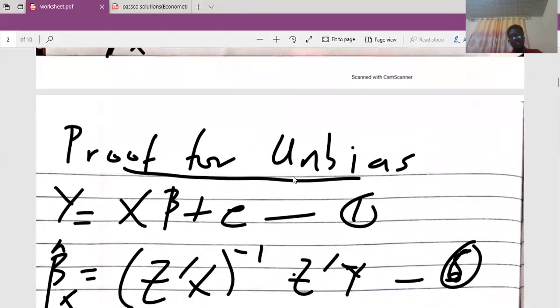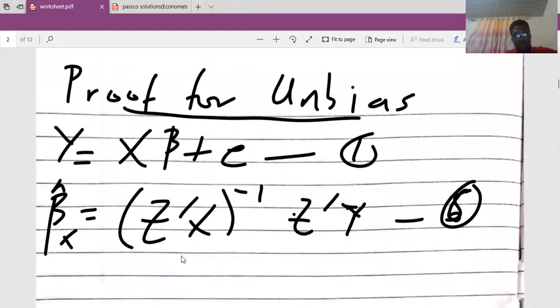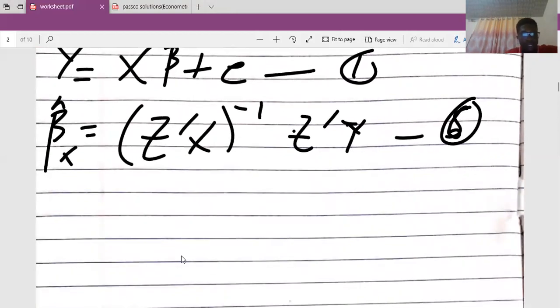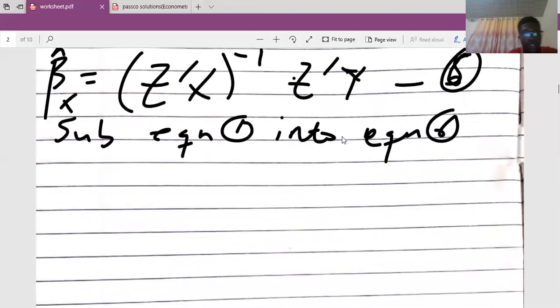So taking equation 1 and 6, we are going to substitute equation 1 into equation 6. You see, equation 6 has an element of y. So substituting equation 1 into equation 6, this is what we are going to get.